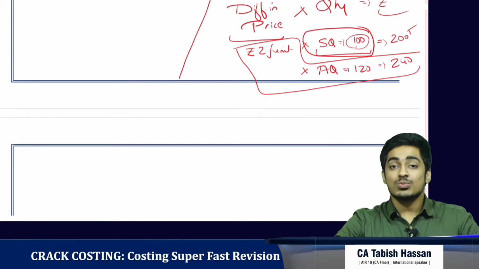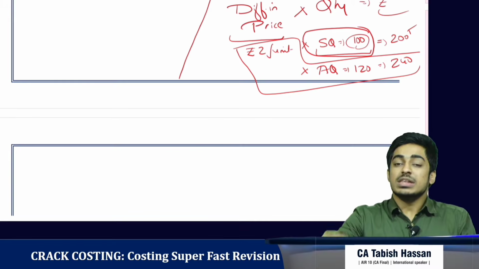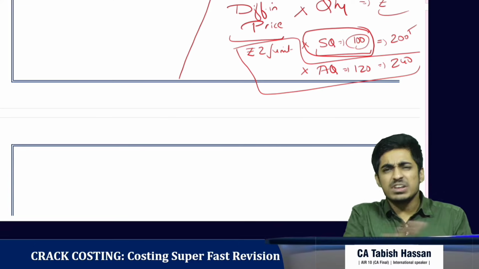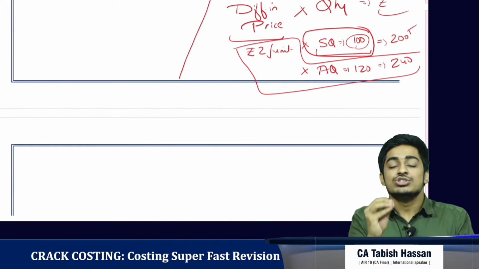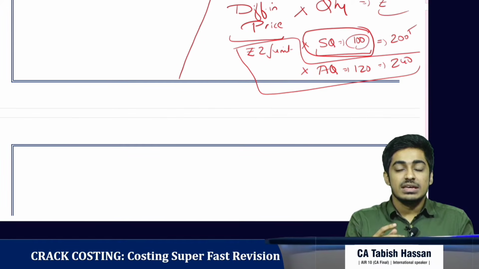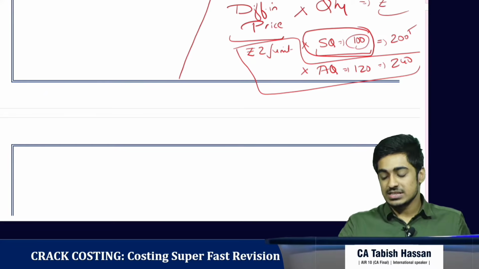So, which one is more logical? The second one, right? The purchase manager is appointed to purchase at the right price. So whatever he is purchasing in the world, he should buy it at the right price. If there is any difference in the price, we are going to hold the purchase manager responsible.